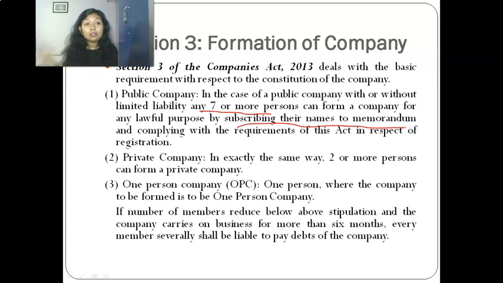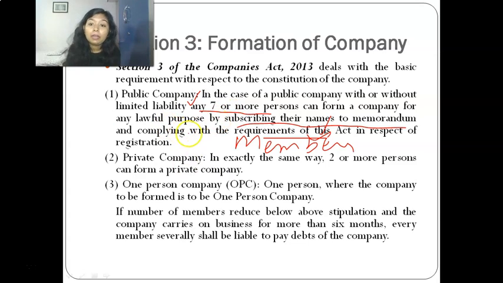And who are the subscribers to the memorandum? These people are called members. Okay, and these 7 or more people means at least 7 people need to be there, and there can be more than 7 also in case of a public company, and they need to comply with the requirements of the Act in respect of registration. What is the requirement? We are going to study in this particular lecture only.